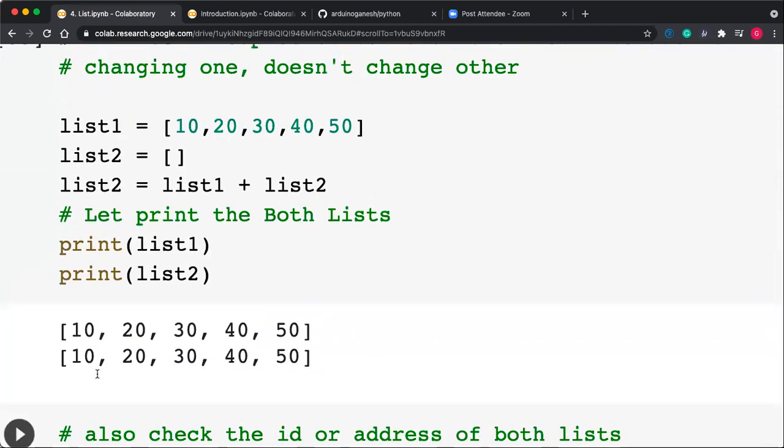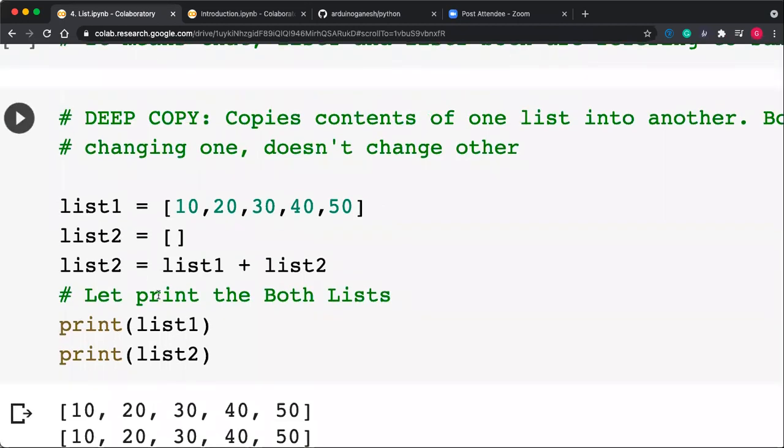So this is very important regarding data science again. While doing data processing or data cleaning, in some cases we want to apply some cleaning process on our data, or the list which is present in the list, and we don't want to modify the other one. So we want to create a copy of that particular data. So how to create the copy? Deep copy. So use this technique.